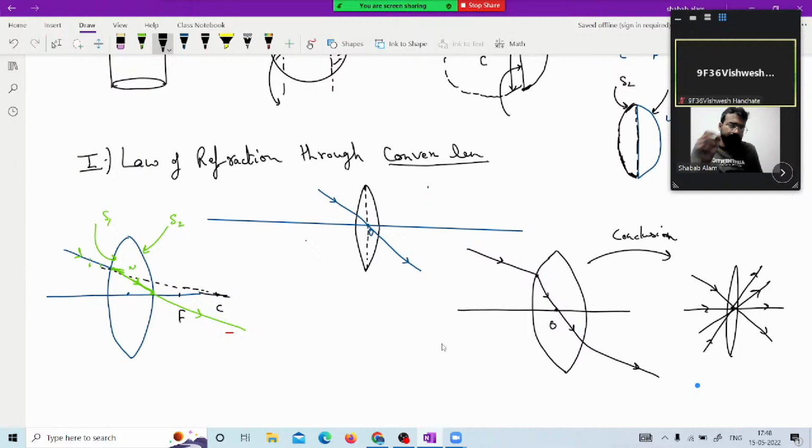I have used the word convex, which is made by a spherical glass. So it is a spherical lens only, and the name is convex.